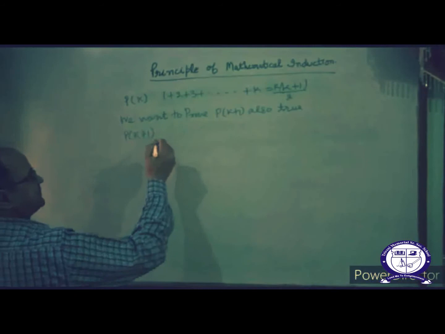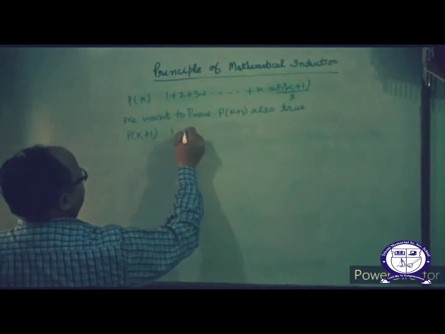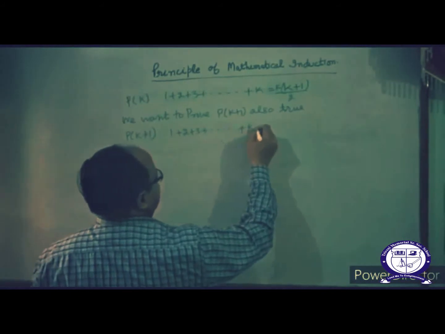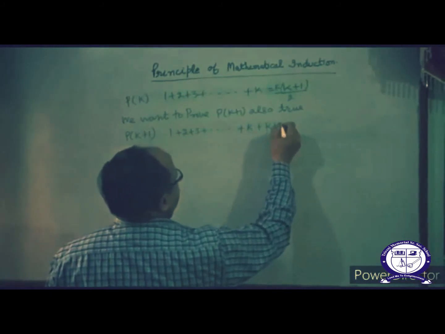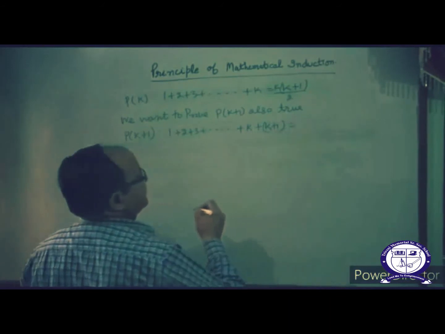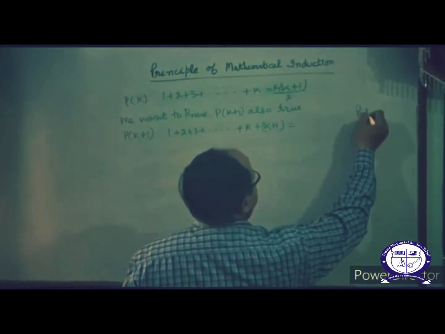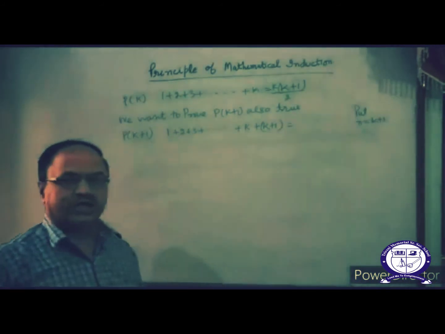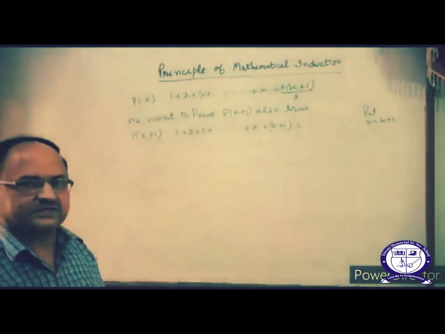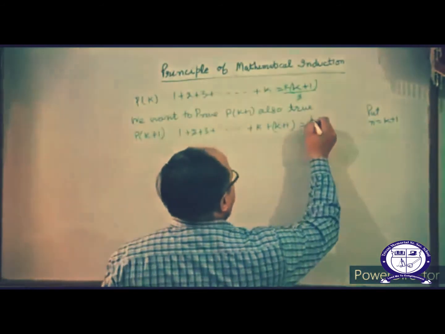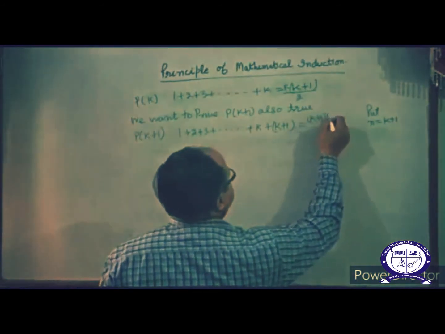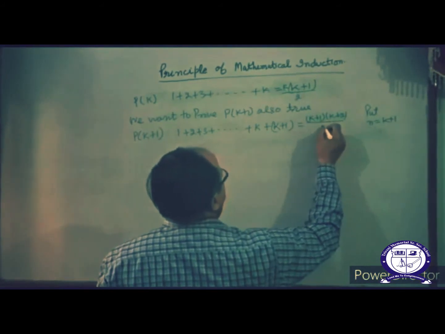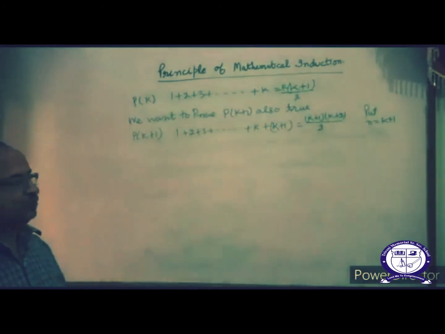Put n is equal to K plus 1, correct? 1 plus 2 plus 3 plus up to K plus 1. Put n is equal to K plus 1 in the previous equation: K plus 1, K plus 2 by 2. We want to prove this statement.